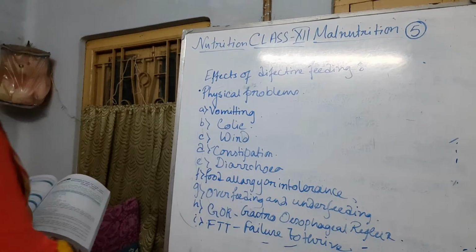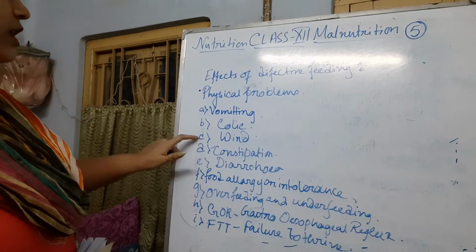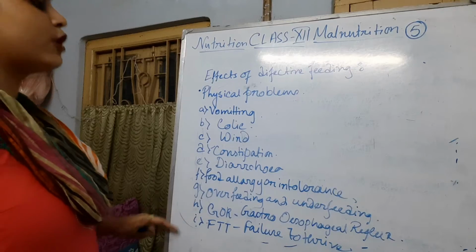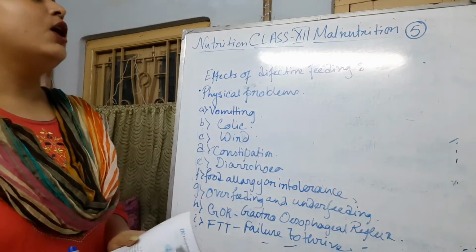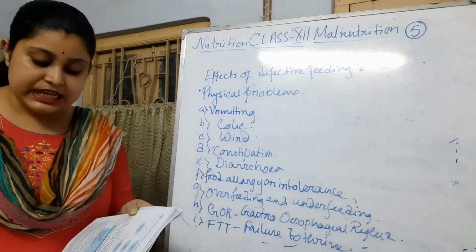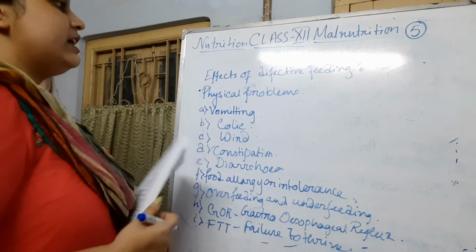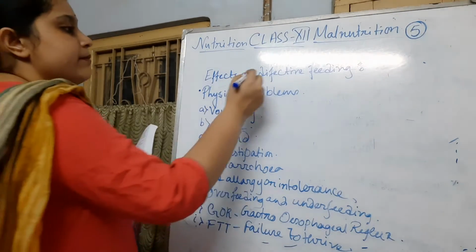So there are 1, 2, 3, 4, 5, 6, 7, 8, 9 points, 9 physical problems that usually happen to infants during feeding. If there is any defect in this feeding, these things can happen.